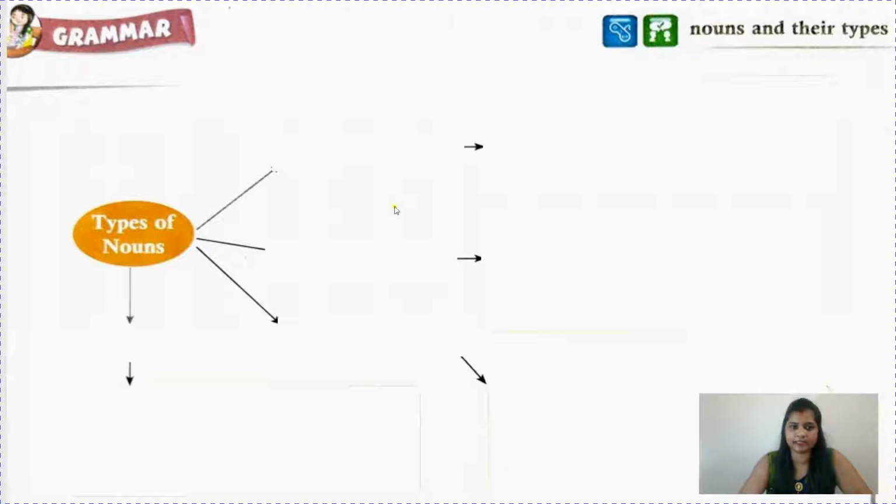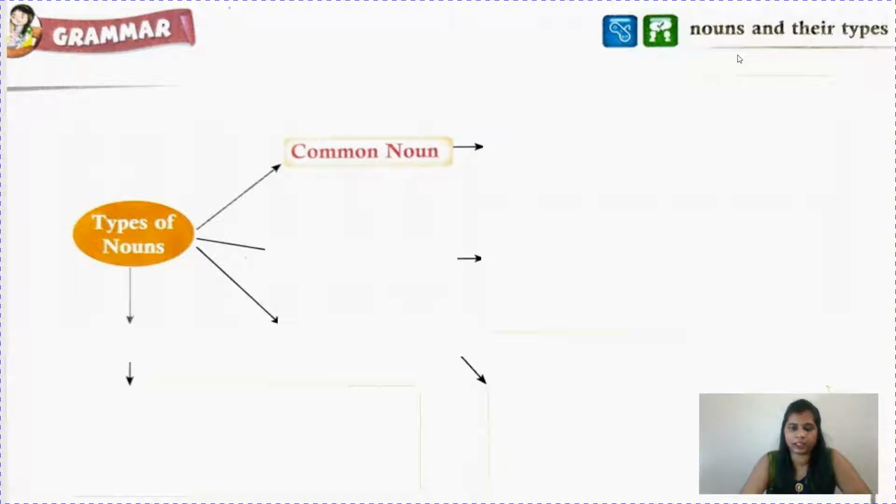So let's start. In the first slide, we will learn about nouns and their types. So children, you know what is a noun? Noun is a naming word, or you can say noun is the name of a person, place, animal and thing. And children, it has different parts. So let's learn about common noun first.